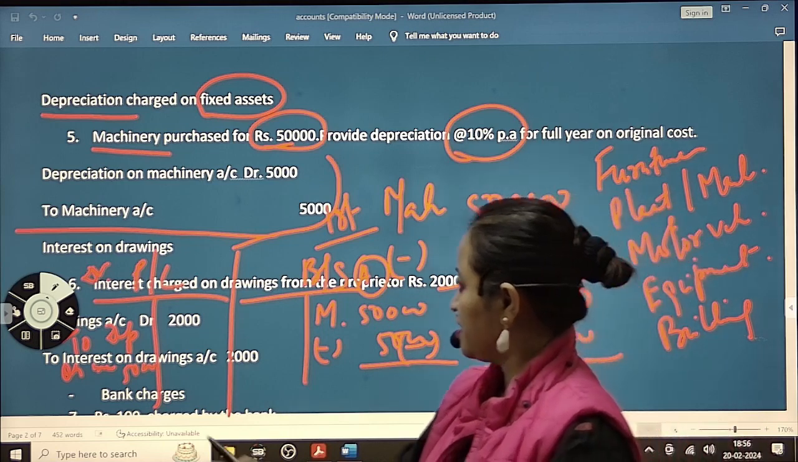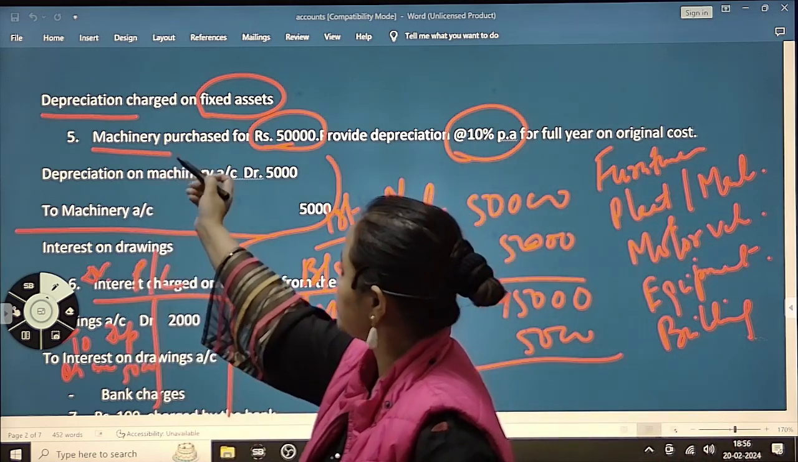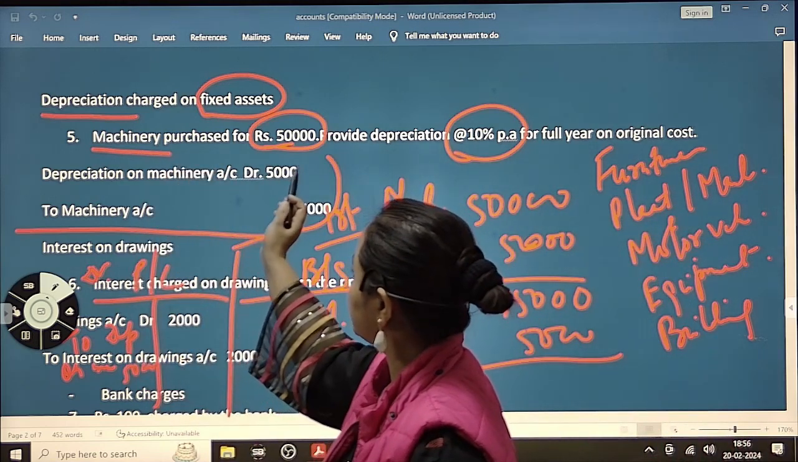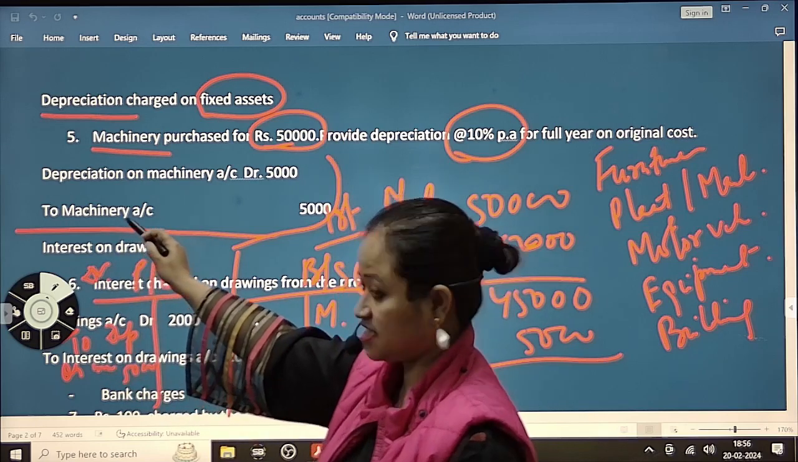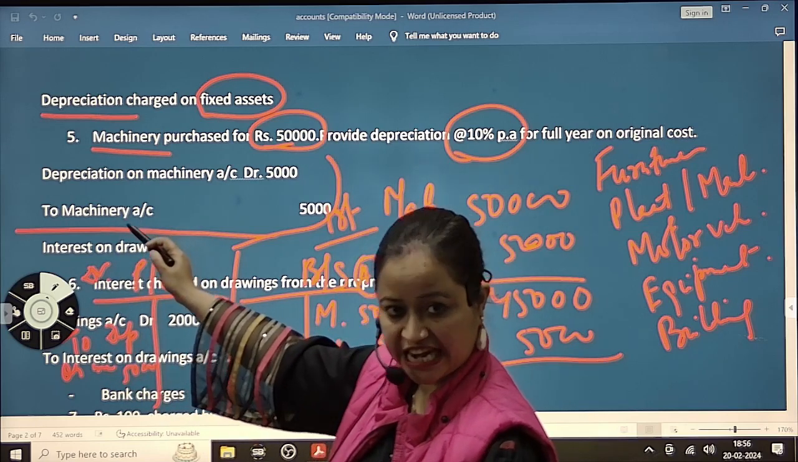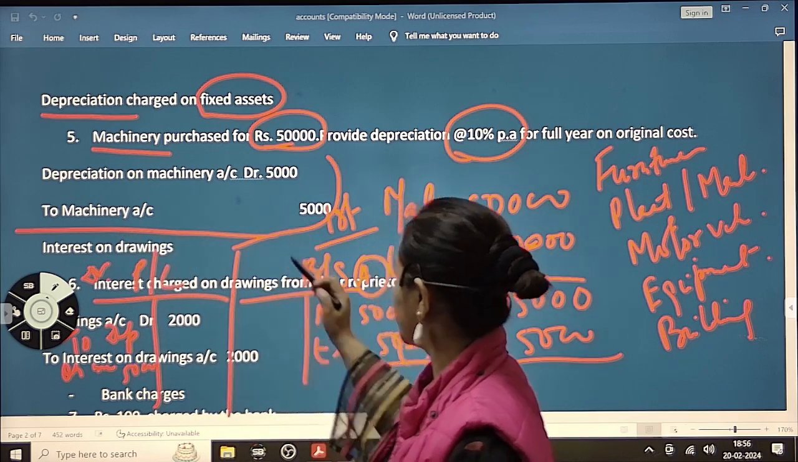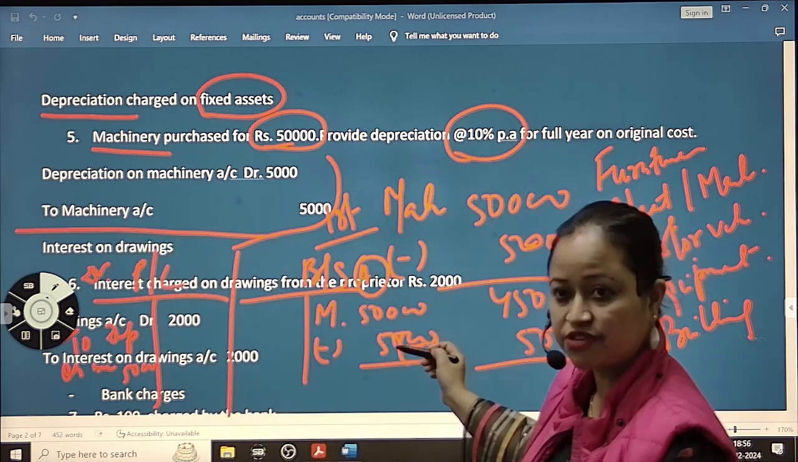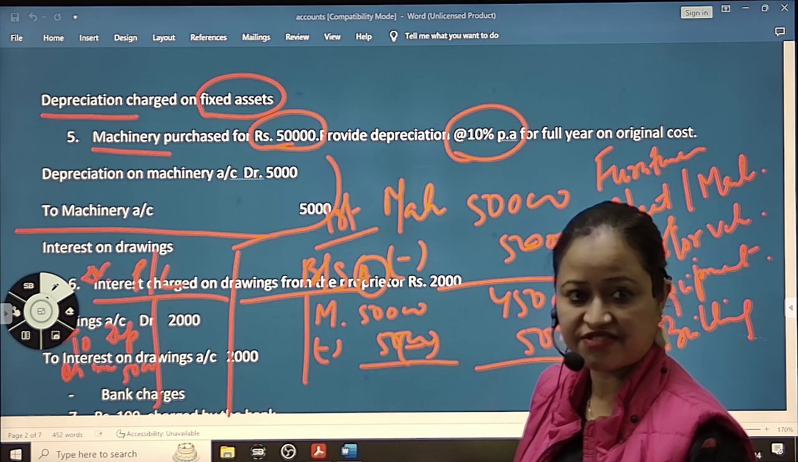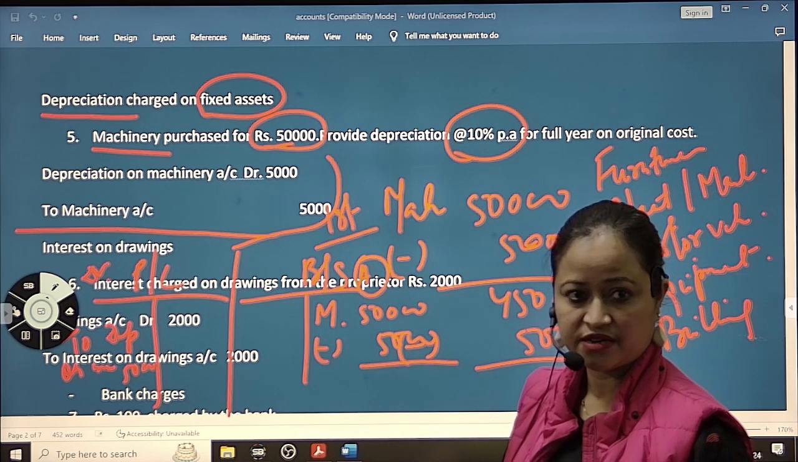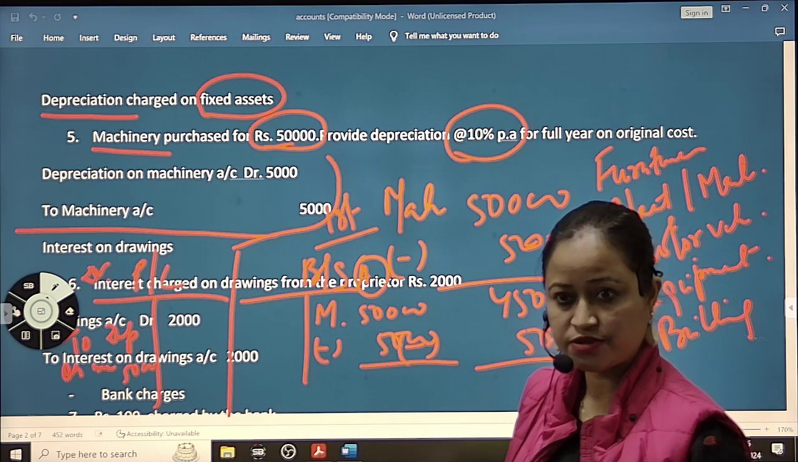That's why the journal entry says depreciation on machinery account debit, so we are writing on the debit side. And machinery here is going down, its value is less by 5,000. So we are deducting 5,000 from machinery. So that is depreciation. That is the effect in the final accounts. Understood? Understood? Okay.